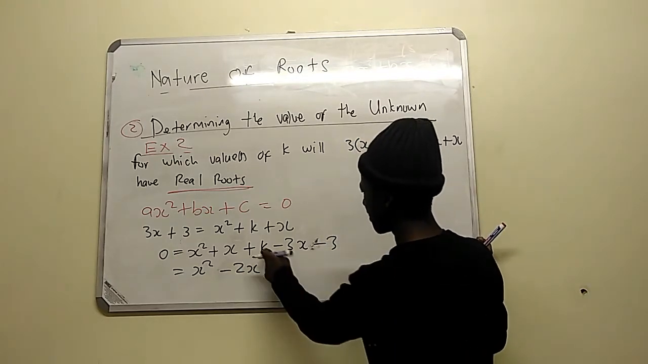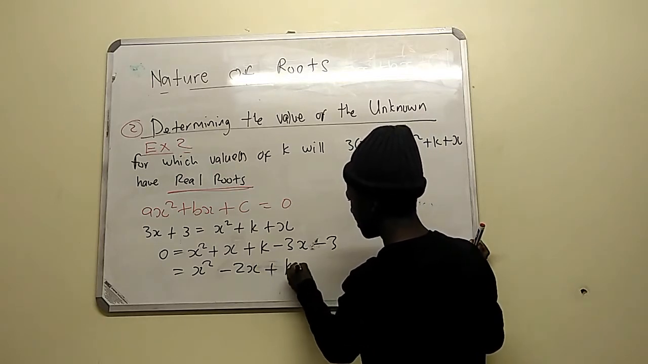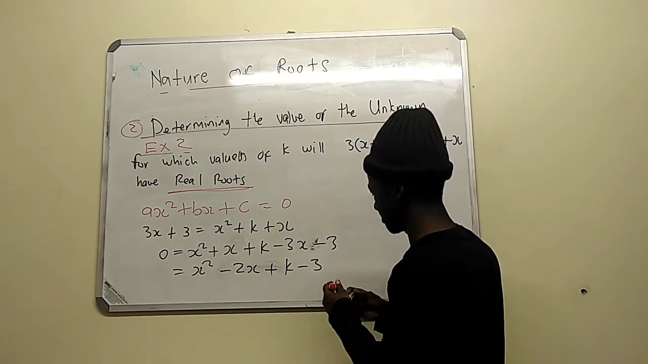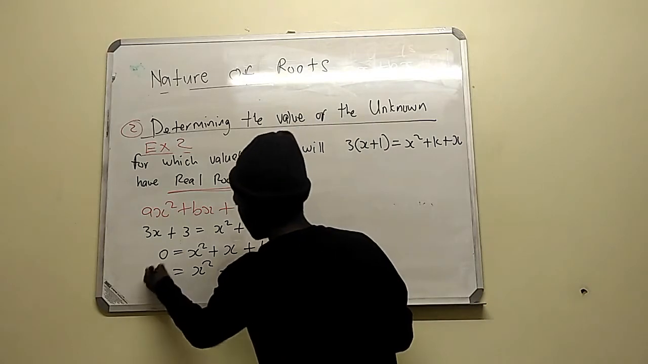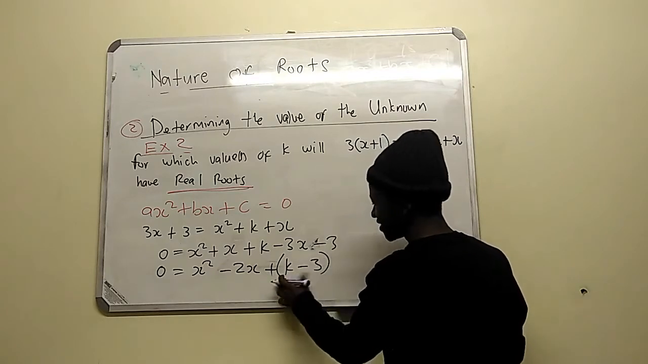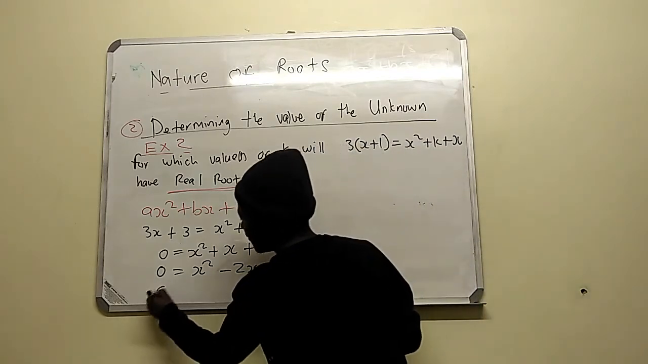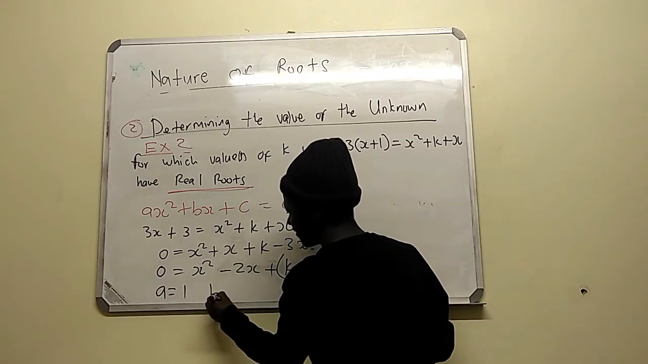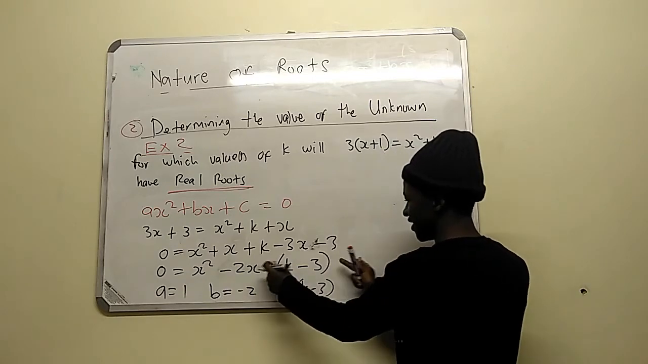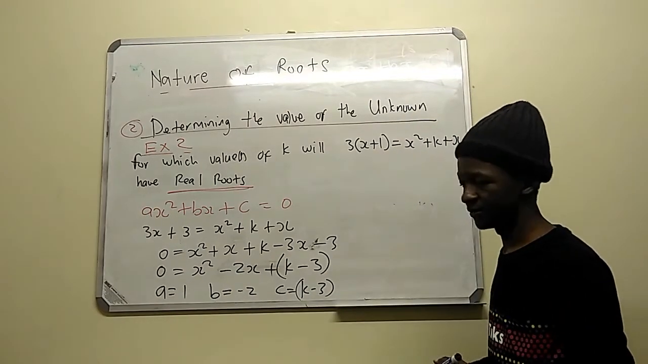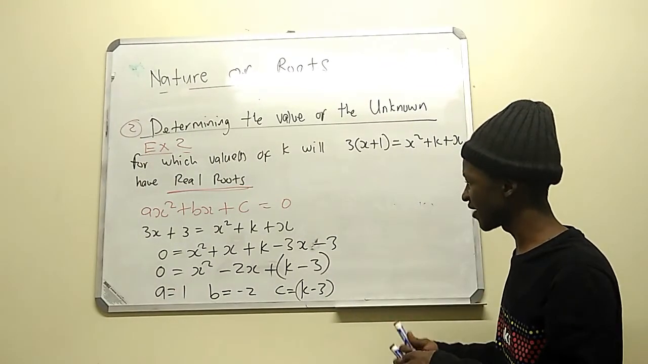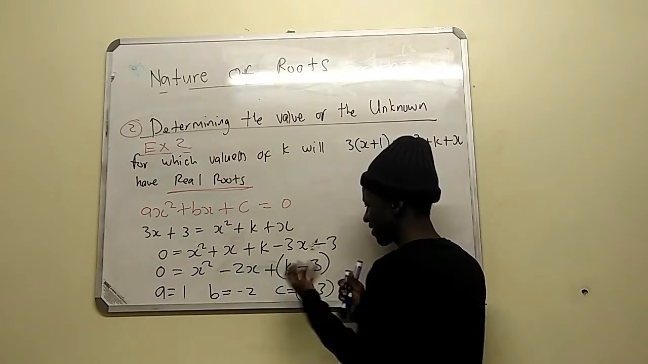And then we have what? We have plus k minus 3. So now I have to get my a, my b and my c. So this thing is all equal to 0. So this part, which is just a constant, will be equal to my c. It means the value of a here is going to be what? 1. What is the value of b here? Minus 2. What is the value of c? It's going to be k minus 3, since this thing is a constant. So that's the way I've put it in the form of ax squared plus bx plus c.